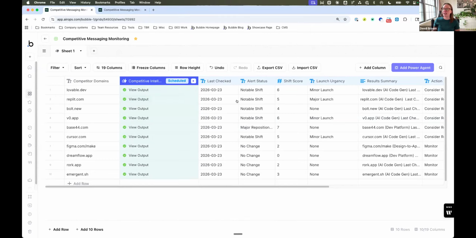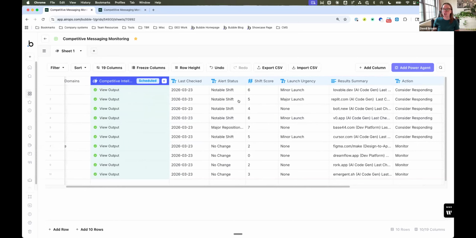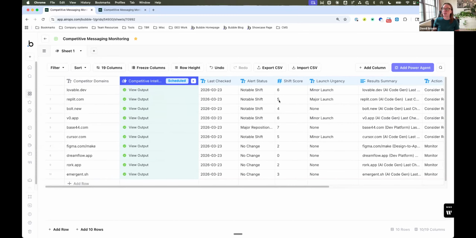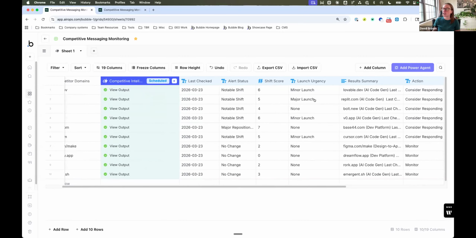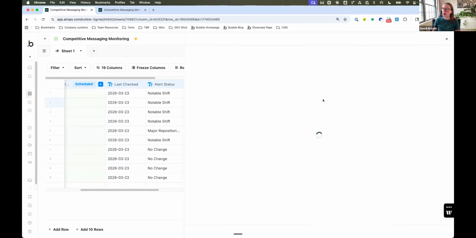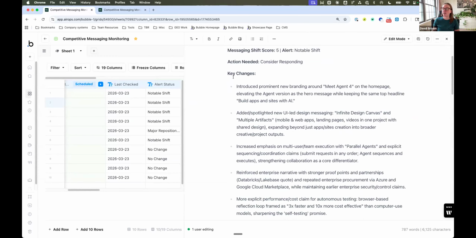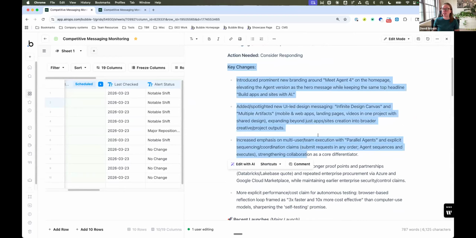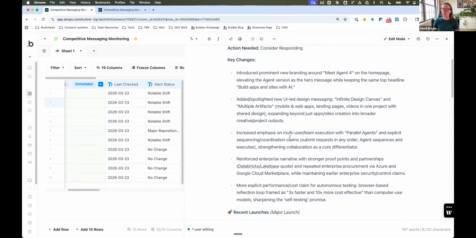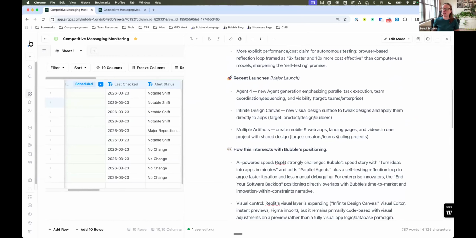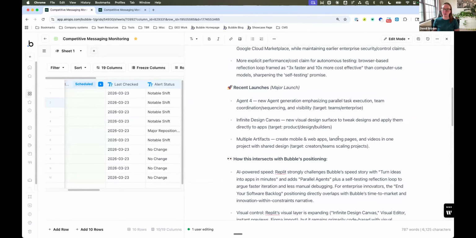So you can see here that last week, this runs every single week. It's scheduled to run on Mondays. So this past Monday, it found a notable shift in Replit's positioning, a score of 5 out of 10. And it also found a major launch. Now we can open up this report and see that summary. Also, these are the key messaging changes that we can review. This goes in the Slack message. Here is a summary of what the recent launches were, and that also goes in the Slack message.